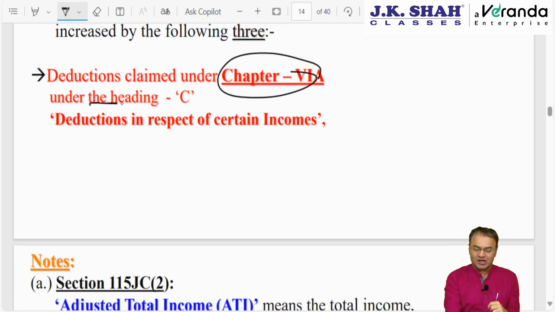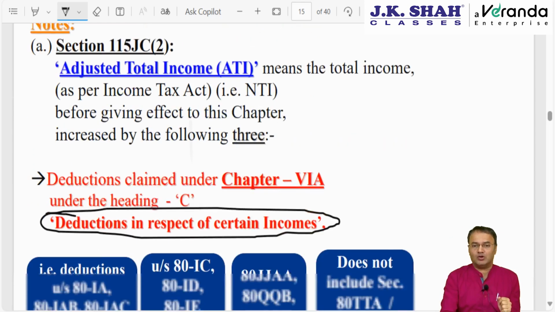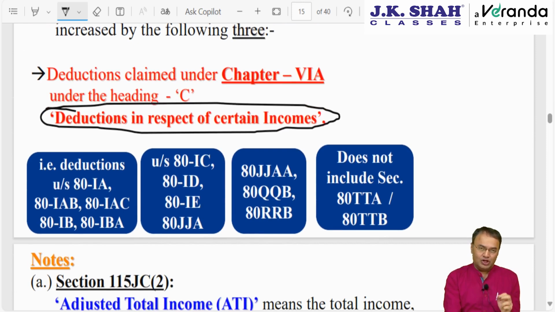First one is chapter 6A under heading C, that is deduction in respect of certain incomes, which has all 12 sections. So in your notes also I have mentioned 80IA, 80IAB, 80IAC, 80IB, 80IC, 80ID, 80IE, 80JJA, 80JJAA, 80QQB and 80RRB.